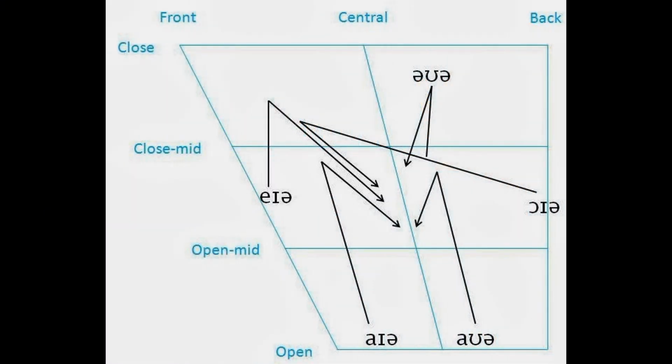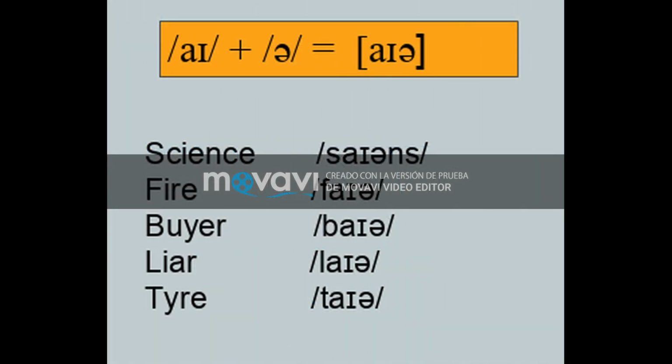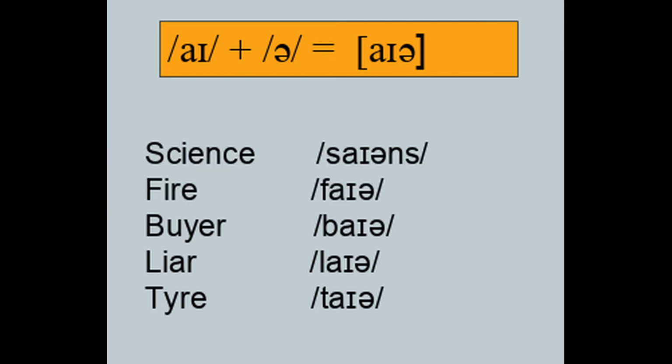A triphthong is a glide from one vowel to another and then to a third, all produced rapidly and without interruption. They are composed of a diphthong with a schwa added at the end. The first triphthong is aya. The first vowel is a, open front. The second vowel is I.